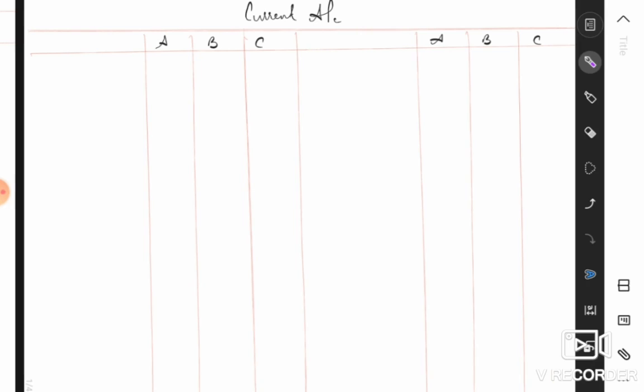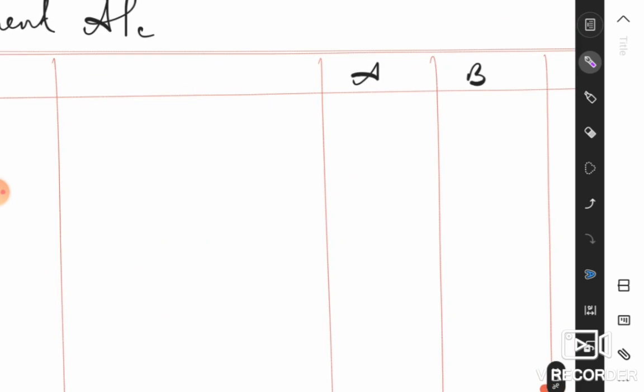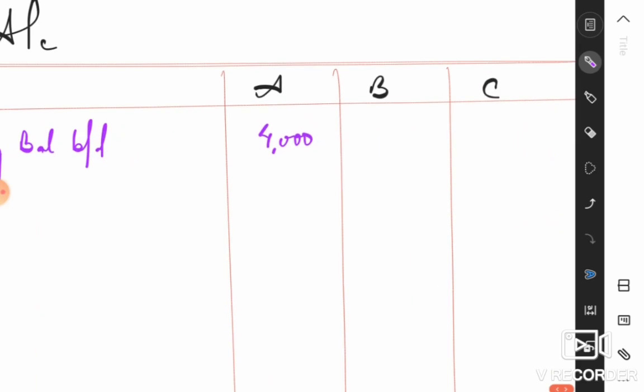So in case of the current account, firstly, let us record the opening balances. The opening balances are on the liability side, all of them on the liability side for all 3 partners. So let's record that by balance brought down and the amounts for all of your partners. For A, it is rupees 4,000. For B, it is rupees 3,000. And C, the amount is rupees 1,000.